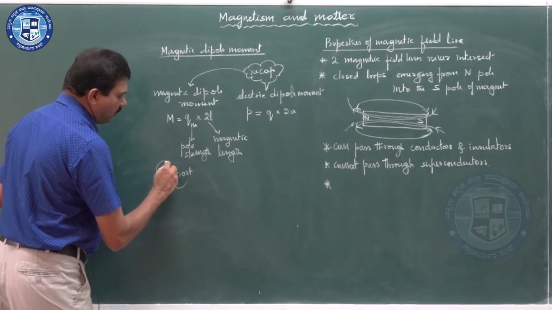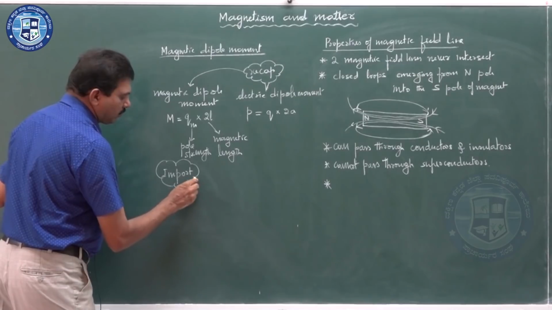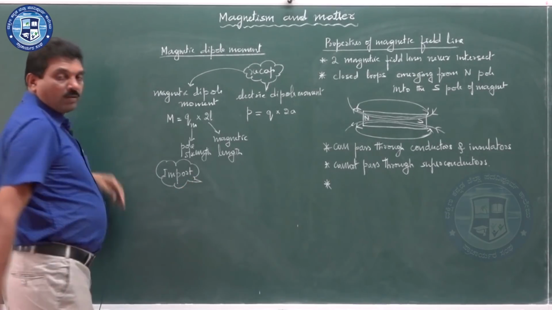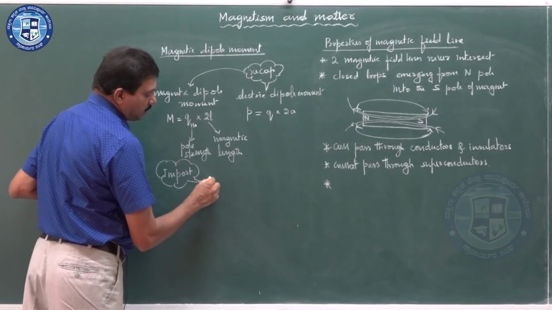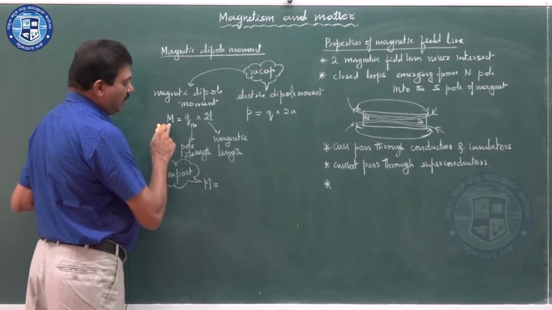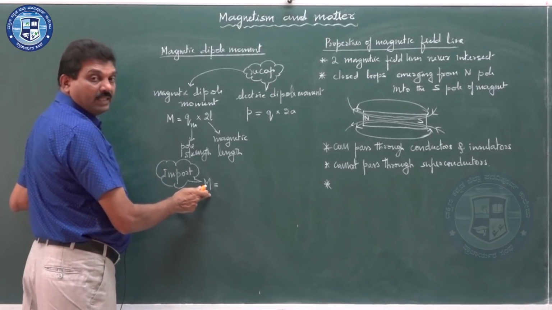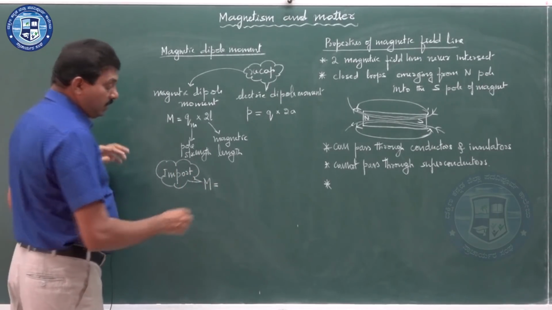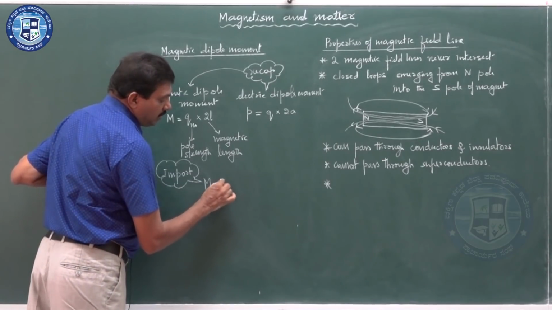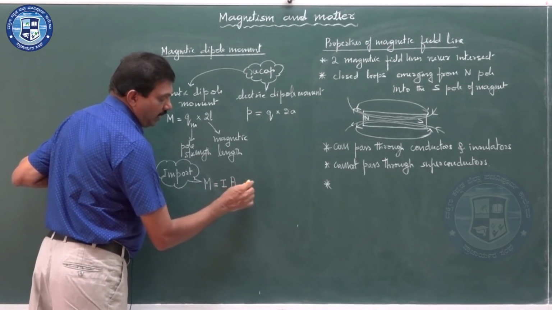This is one of the formulas, but from the previous chapter I will import something here. What is this? Magnetic moment, capital M, is the magnetic dipole moment, or simply the magnetic moment.